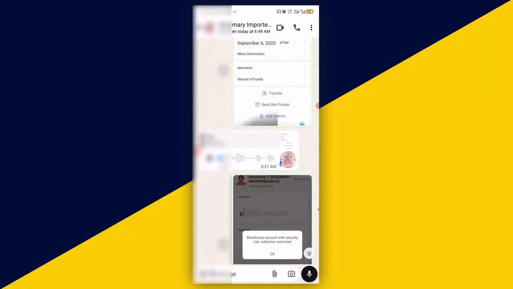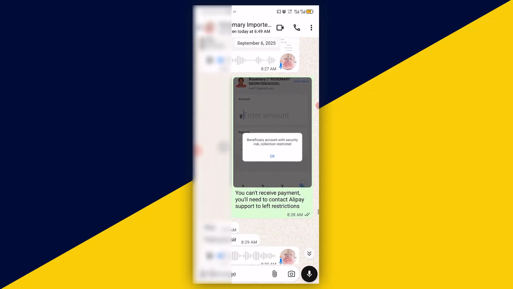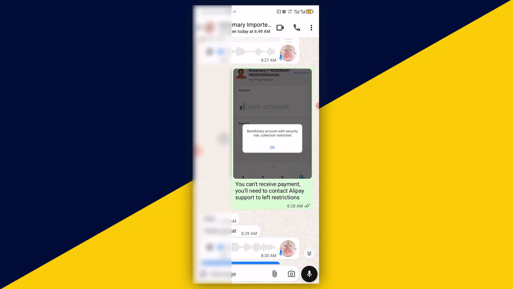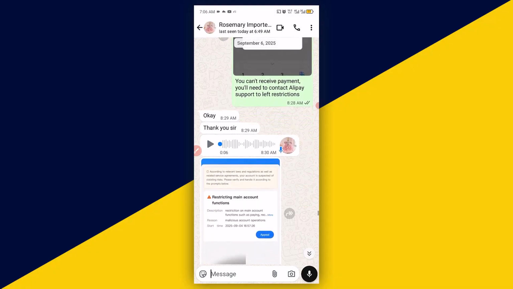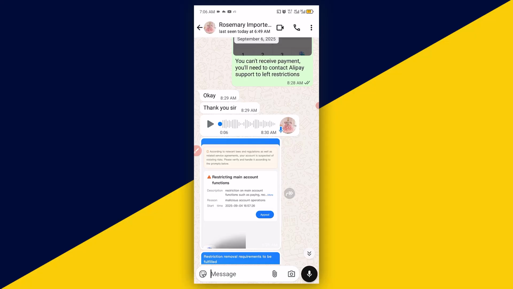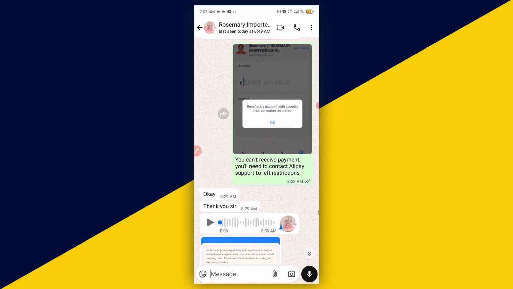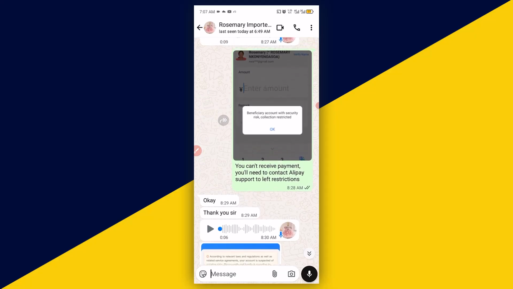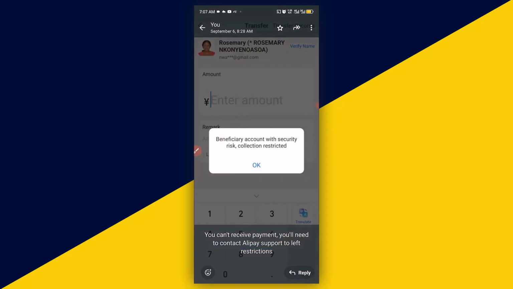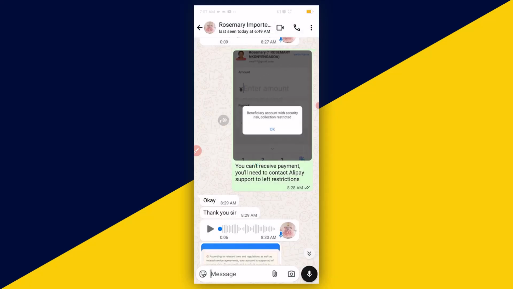So you can see it right here. Here, I tried to send some funds, and this is what popped up: "You can't receive payment. You will need to contact Alipay support to lift restriction." Okay, thanks. Then this is the follow-up. Let's listen to the voice note right here. "Okay, I should go to their customer care to lay a complaint." Now, just like what you see right here: beneficiary account with security risk, collection restricted.